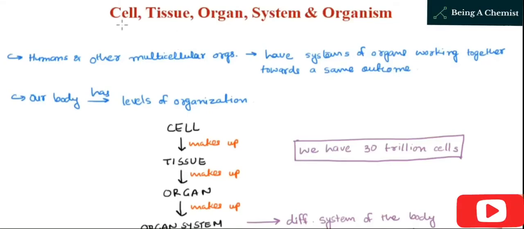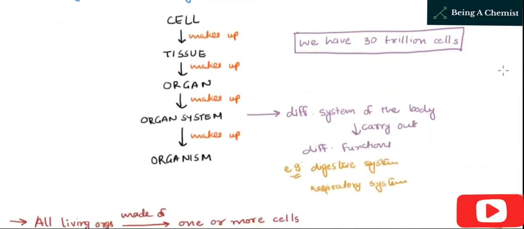The topic that we are going to discuss is cell, tissue, organ, system, and organism. And in today's topic, we are going to have a look at how a cell leads to an organism. As we all know, we humans and other multicellular organisms, we humans are considered multicellular organisms, as we have a system of organs which work together towards the same outcome. It means that the function is the same.